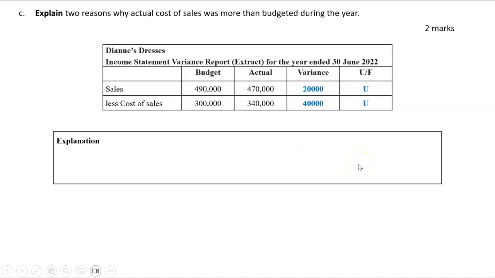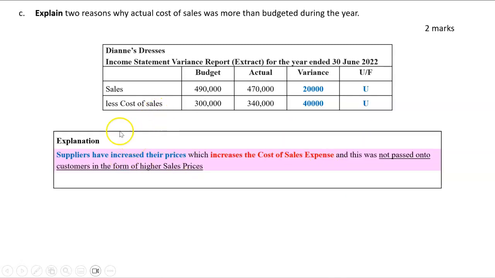So I guess one reason could be, we could say maybe this increased because suppliers increased their prices and that increased the cost of sales expense. That's a good answer. But then you'd probably think, if suppliers increase the price, wouldn't we as a business increase our prices, and therefore wouldn't sales be more than budgeted? So we'd better say this increase in prices from suppliers was not passed on to customers in the form of higher sales prices, because otherwise this probably would have been here and actually much more than budgeted.